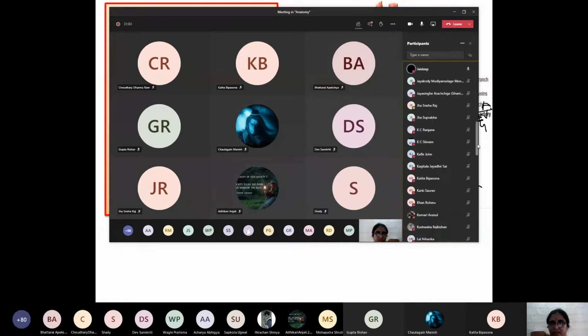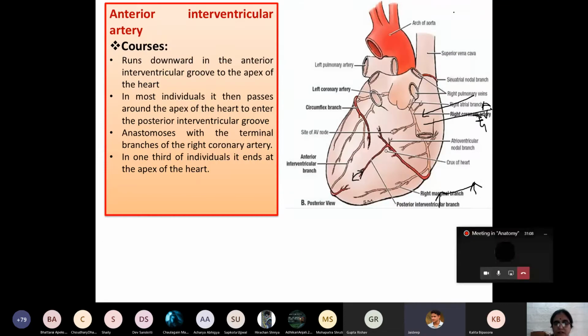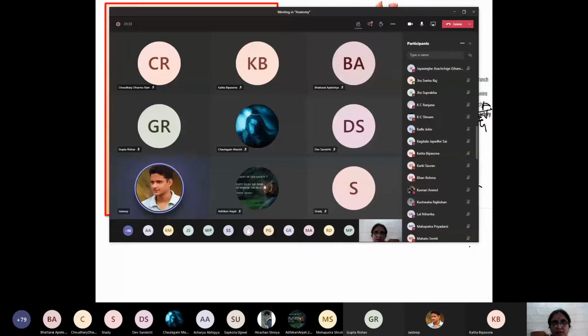Yes, ma'am. It runs downward in the anterior interventricular groove to the apex of the heart. Then what happens in the majority of the population? It winds around the apex of the heart, goes posteriorly and anastomoses with the terminal branches of the right posterior interventricular artery. Yes, and in the minority of cases, it only reaches up to the apex of the heart. Clear?